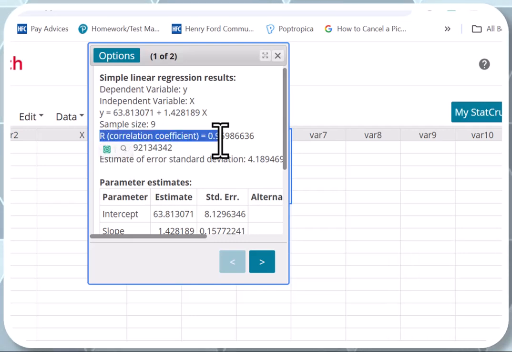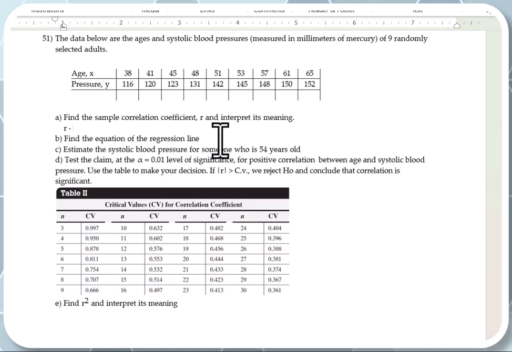0.9598, so it's 0.96. If R is very close to 1, you say that there appears to be a positive linear relationship between the X variable and the Y variable. And what is the X variable here? Age, and systolic blood pressure. So the answer here is 0.96. There appears to be a strong positive linear relationship between age and systolic blood pressure.